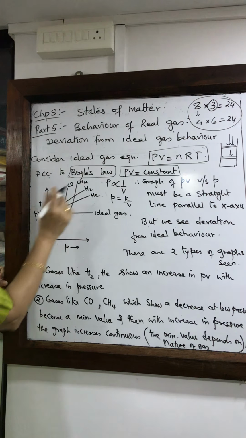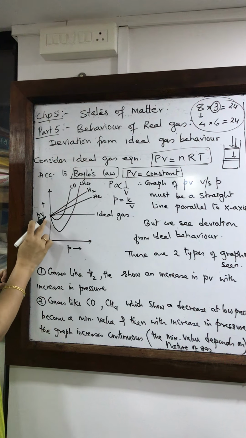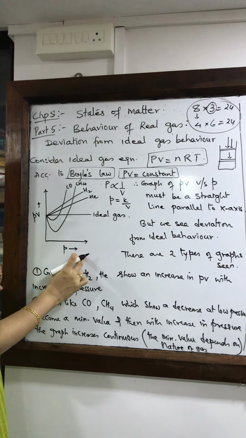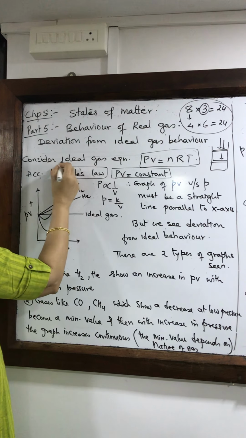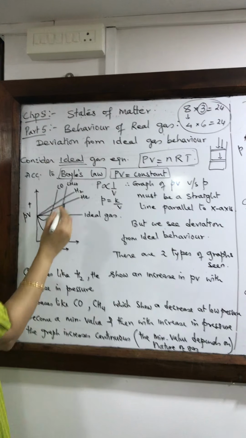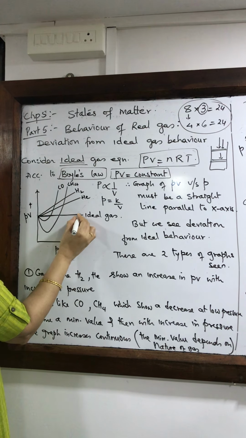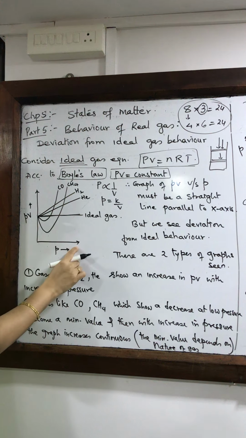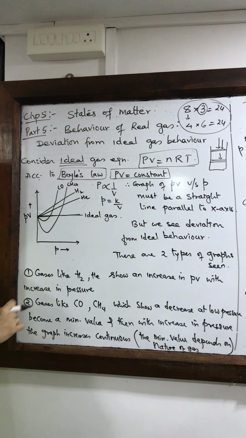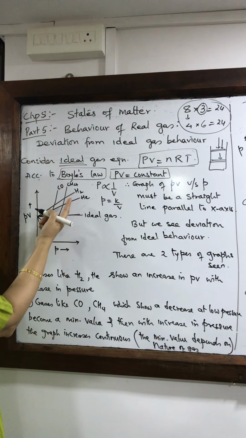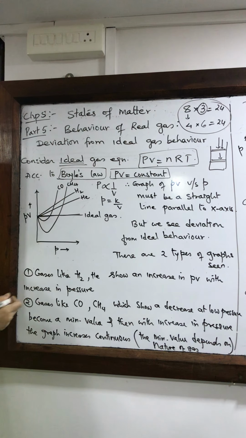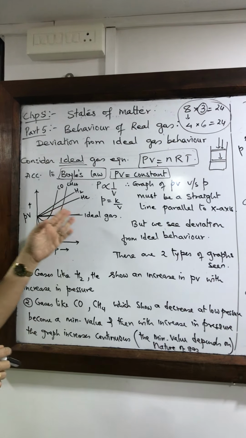If we plot this product of pressure into volume versus pressure, then for ideal gases which obey this equation, we should get a straight line parallel to the x-axis. But we find that the graphs for different gases show different behavior.